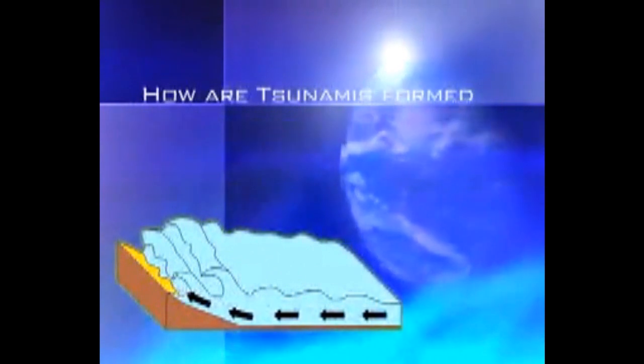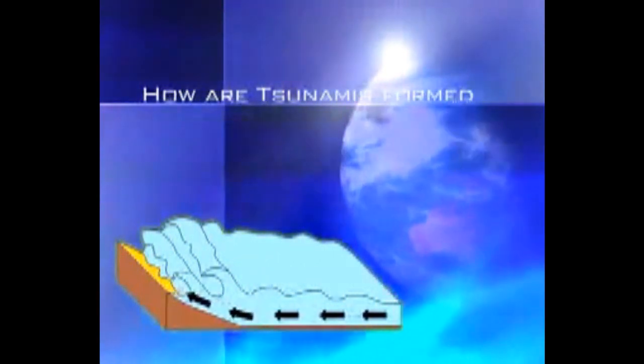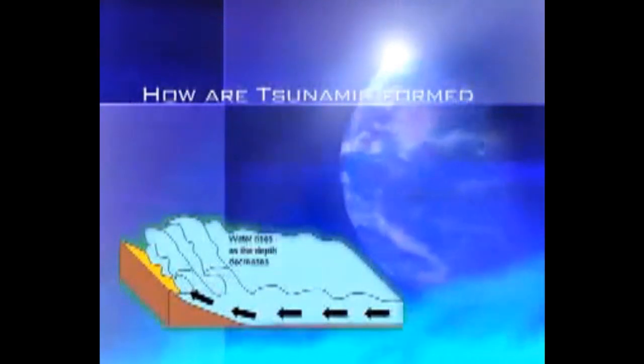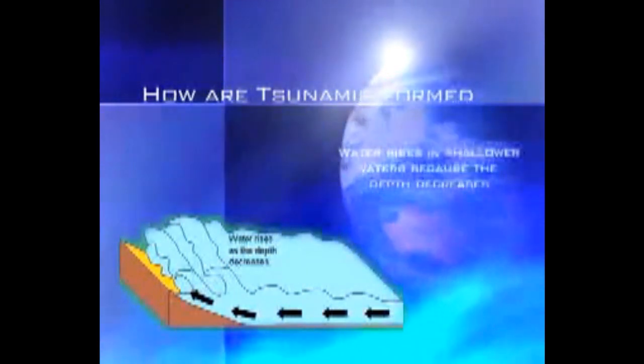As the waves approach shallow waters near land, the water begins to rise as the depth decreases. These form the gigantic waves associated with tsunamis.